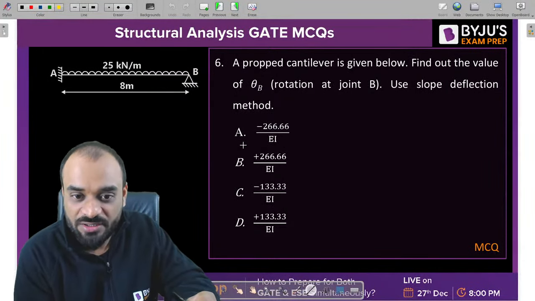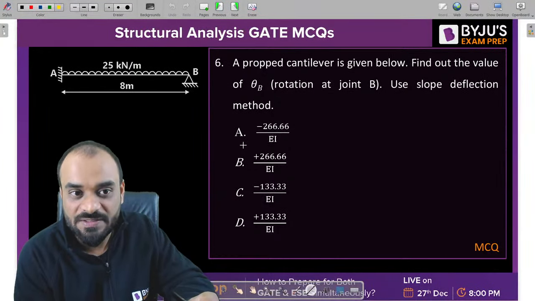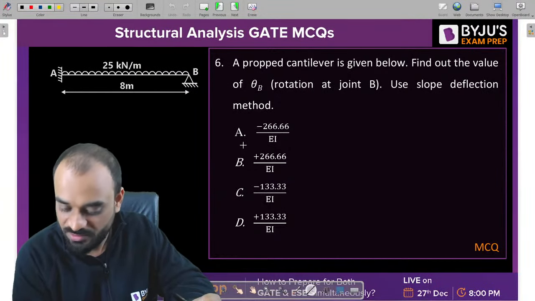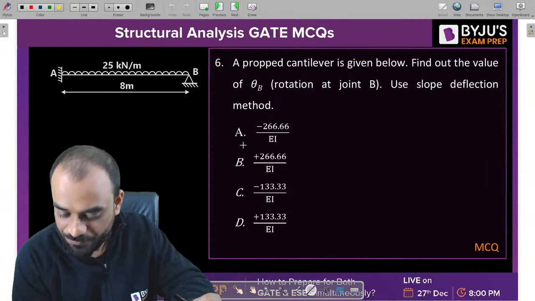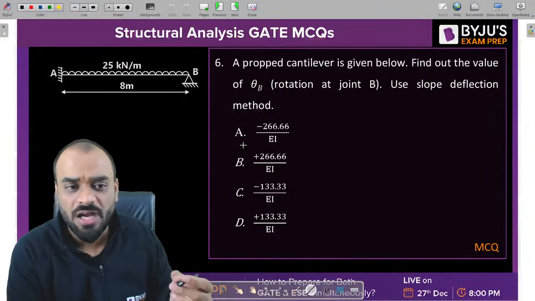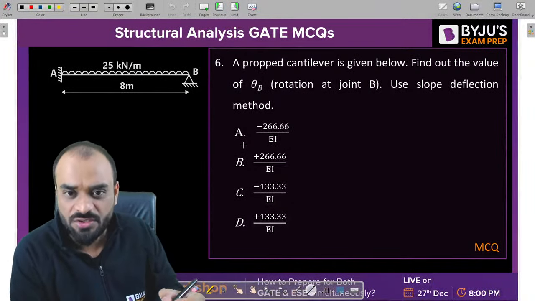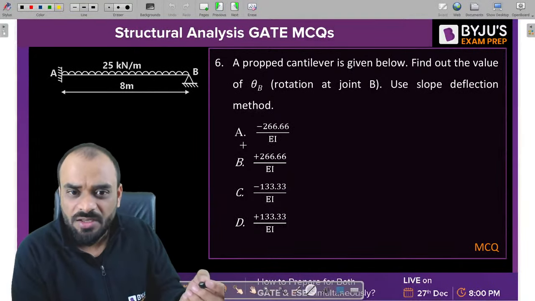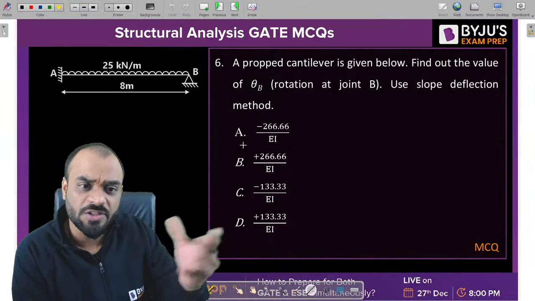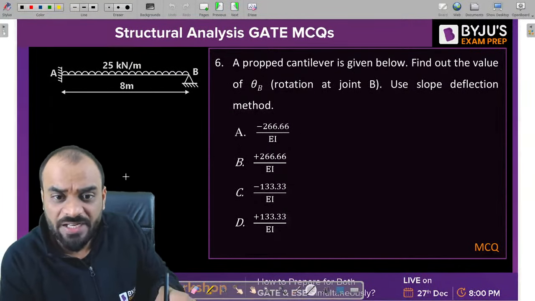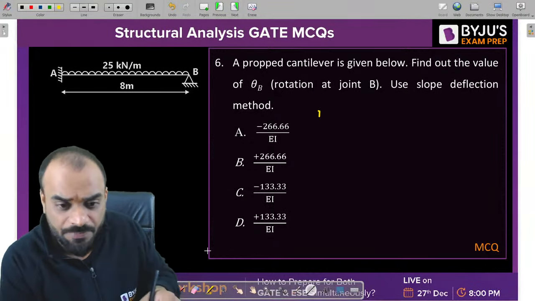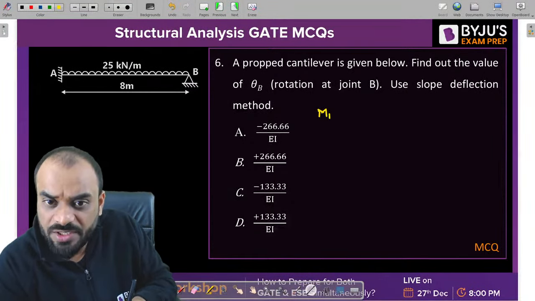C. Okay. 133.33 divided by EI, that means C. Okay, we will see which particular option can be correct. Guys, you know how to write down the slope deflection equation for this particular structure. Before writing it, we need to find out the fixed end moment. Okay, so let's find it out.